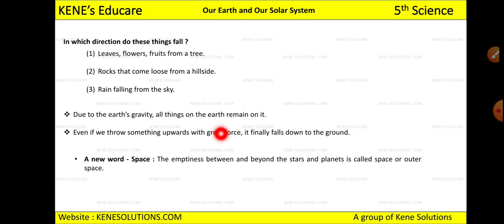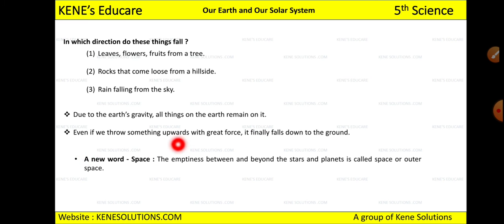And why is it happening? It is because of the force of gravity which Newton has discovered. Now due to Earth's gravity, Earth has a gravity, all things on the earth will remain on it. We are on the earth, right? So whatever is there will remain on the earth only. It will not go up in the sky.